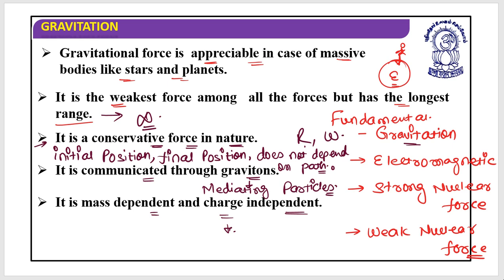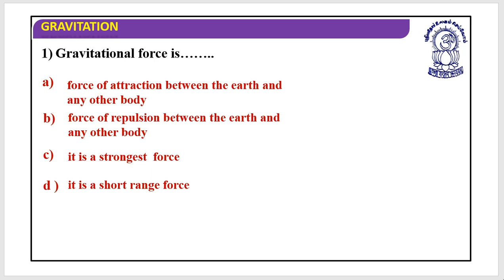So do you understand all the properties of gravitational force? Are you sure? Let's have quick questions. Gravitational force is, check the options: force of attraction between the earth and any other body, force of repulsion between earth and any other body, strongest force, false, short range, no, its range is infinite, it is a repulsive force. So this is incorrect. This is correct: it's a force of attraction between the earth and any other body.